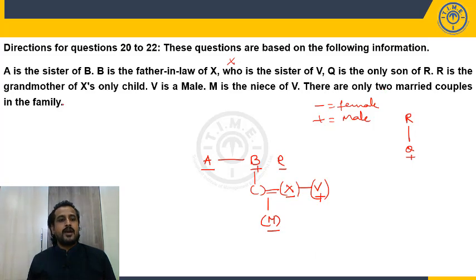There are only two married couples in the family. Now, what is the one married couple? This one. And you know that Q is the only child of R. And this is the one couple. We need one more couple. So, what could be the couple possible? This one. B and R is a couple. And Q is the only child of R. So, these two are a couple and these are the child. Because it is a daughter-in-law position, it will be the son's position. So, only son. Right. So, Q is the only son of R.